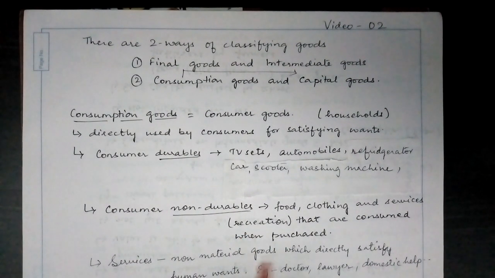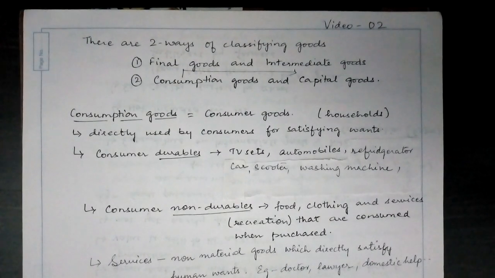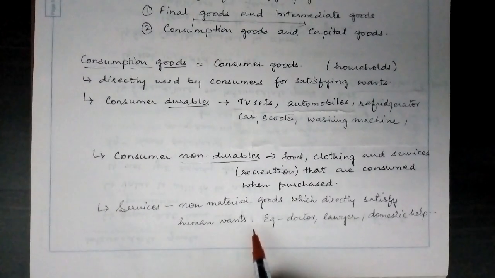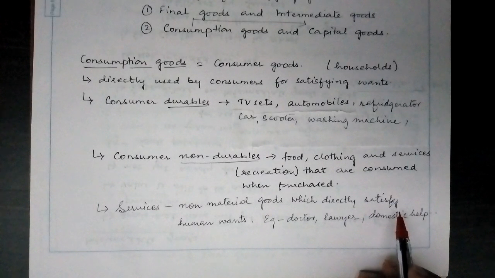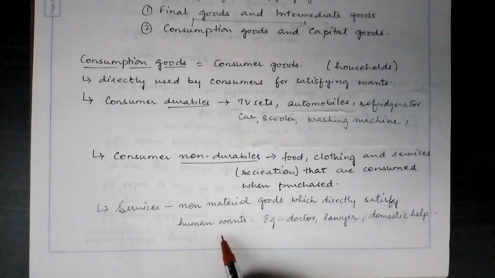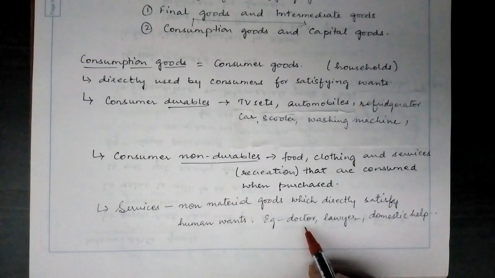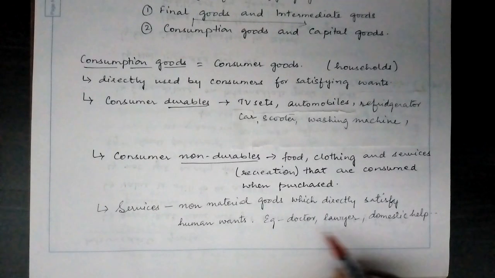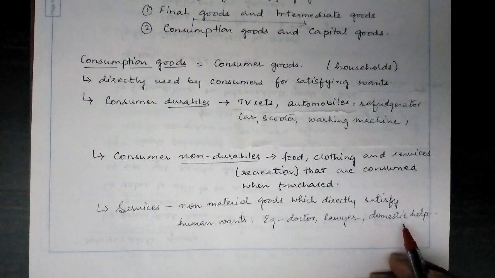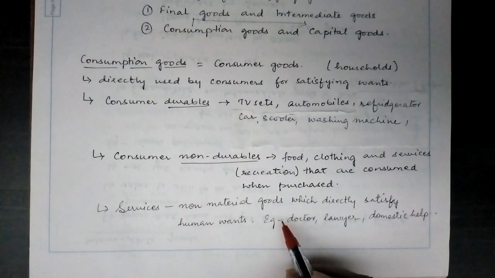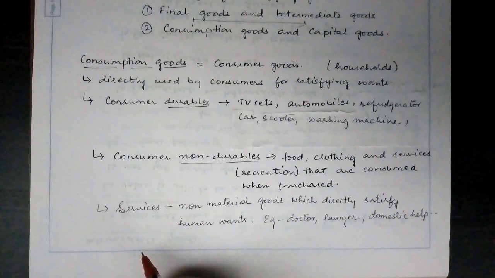Then the third one that we are going to discuss is the services, which are non-material goods which directly satisfy human wants. For example, the services of a doctor, the services of a lawyer or a domestic help are immediately consumed. These are non-material goods, hence called services.